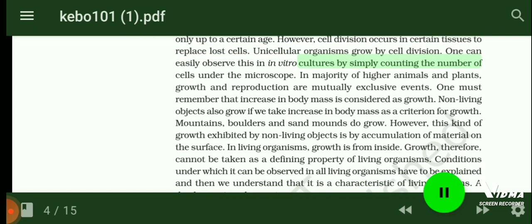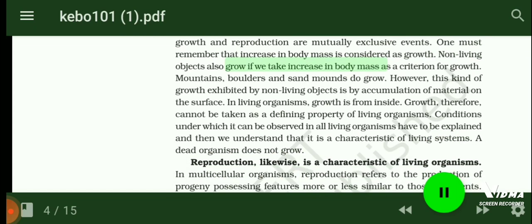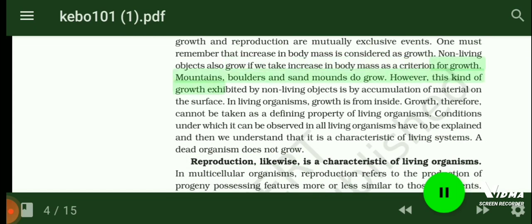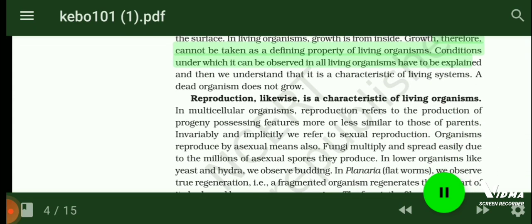In the majority of higher animals and plants, growth and reproduction are mutually exclusive events. One must remember that increase in body mass is considered as growth. Non-living objects also grow if we take increase in body mass as a criterion for growth. Mountains, boulders and sand mounds do grow. However, this kind of growth exhibited by non-living objects is by accumulation of material on the surface. In living organisms, growth is from inside. Growth, therefore, cannot be taken as a defining property of living organisms. Conditions under which it can be observed in all living organisms have to be explained, and then we understand that it is a characteristic of living systems.